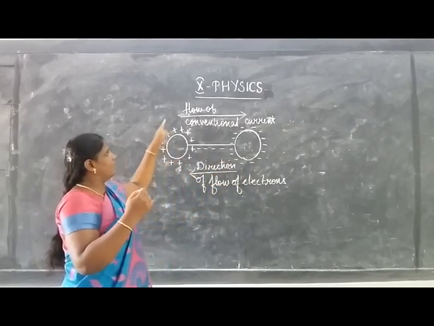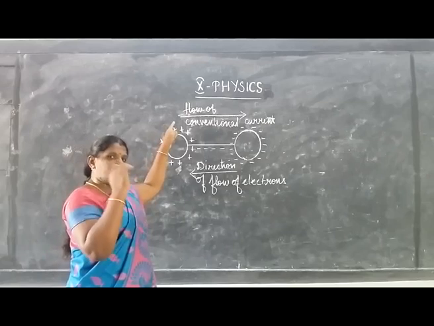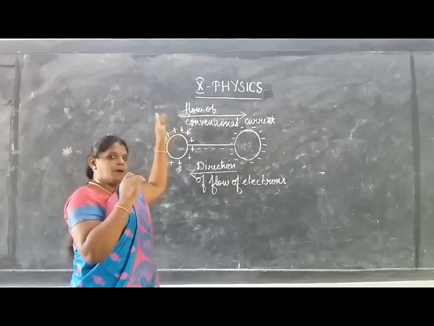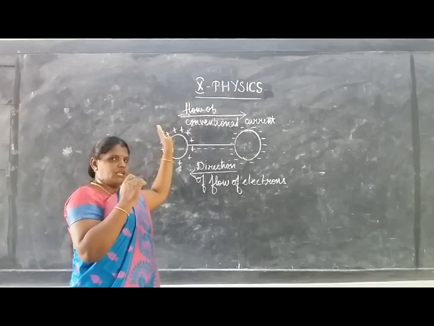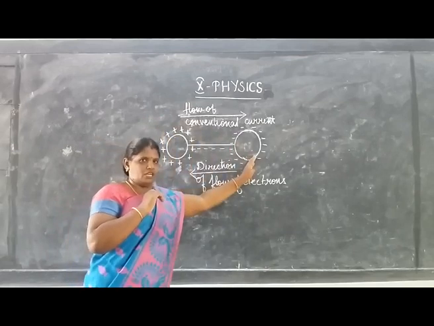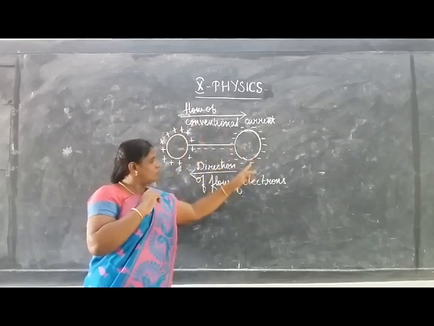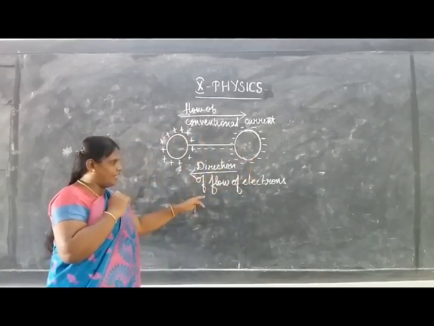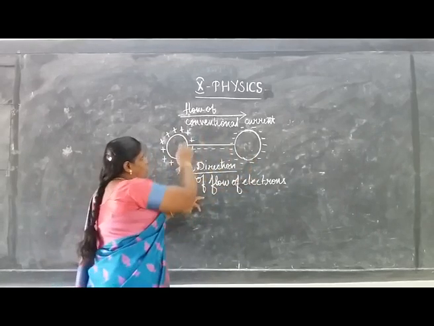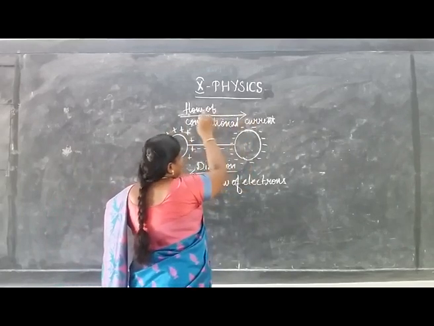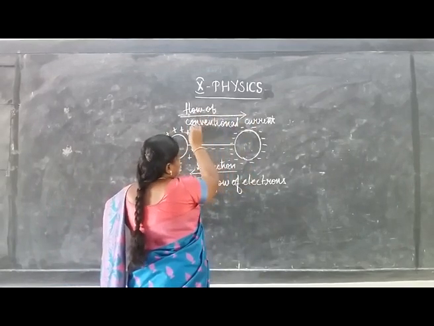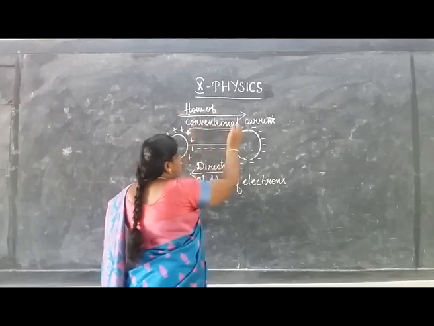So, the electric current always flows from the point of higher potential to the point of lower potential, or from the positive terminal to the negative terminal. This current is called conventional current.